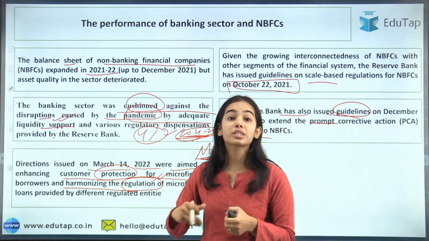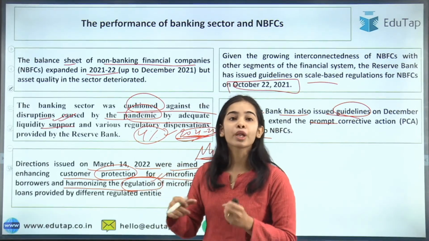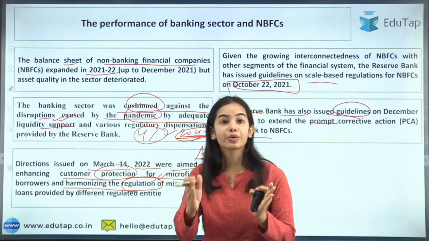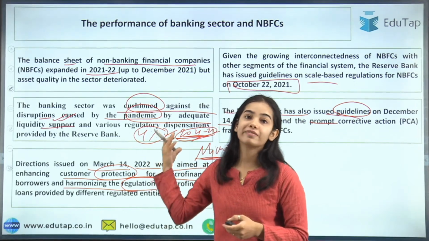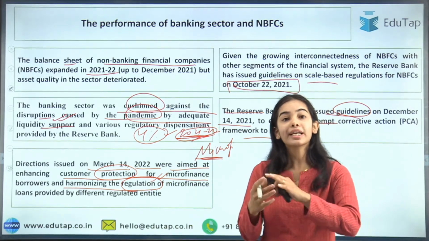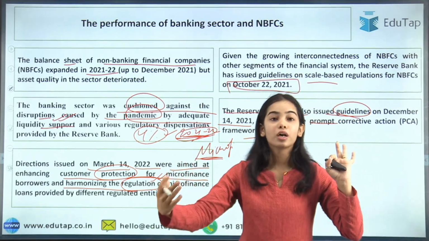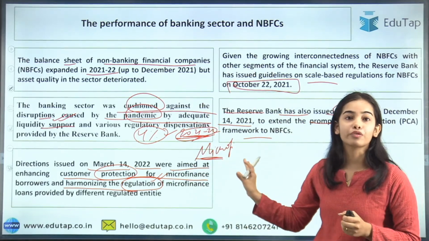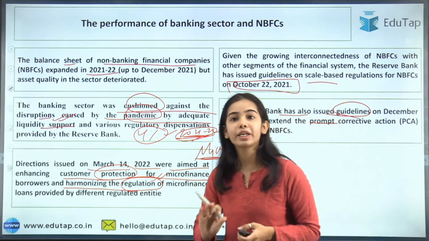The PCA framework was revised for the banks also. So this was all that the RBI has done in 2021-22 for the NBFCs and banks. You can see, what is the annual report about? It is about what it has done in the past and what it will do going forward. What it has done in the past, you have already studied, so here you will only need to revise.